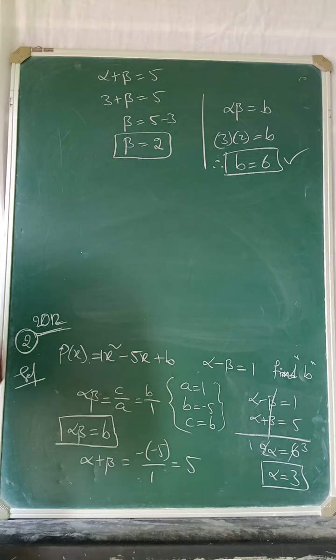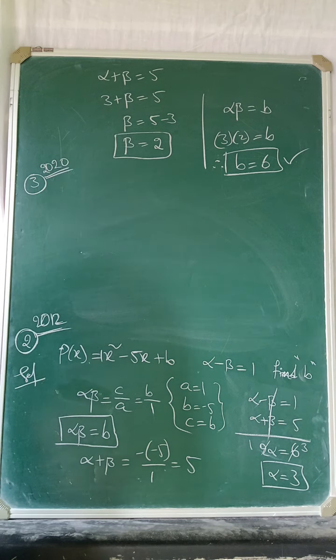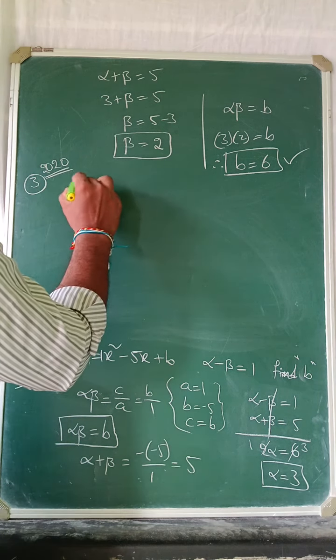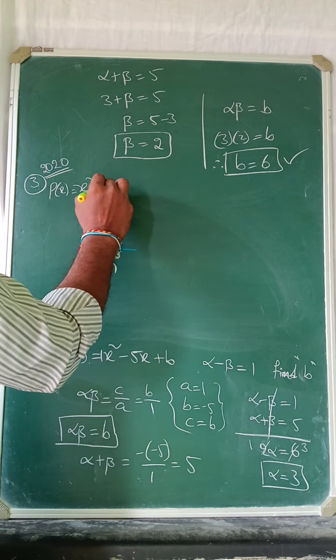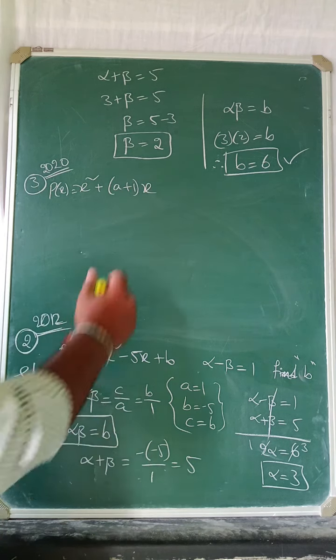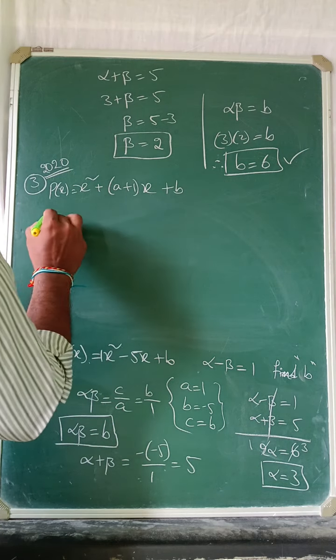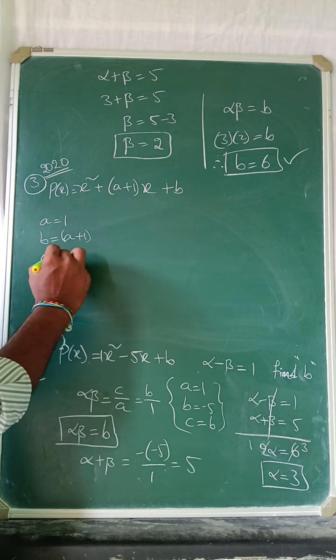And one more important question. This is what they gave in 2020. In 2020 they gave it like this: p of x equal to x square plus (a plus 1) into x plus b. Here a is equal to 1, b is equal to a plus 1, c equal to b.